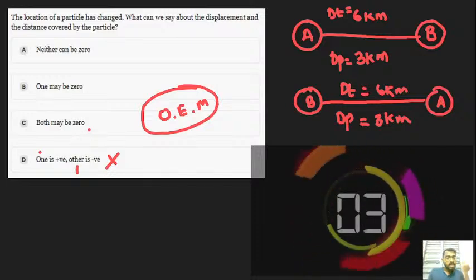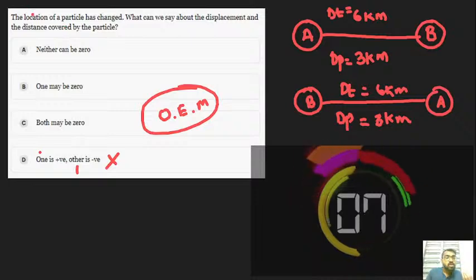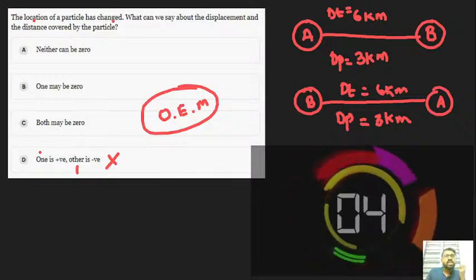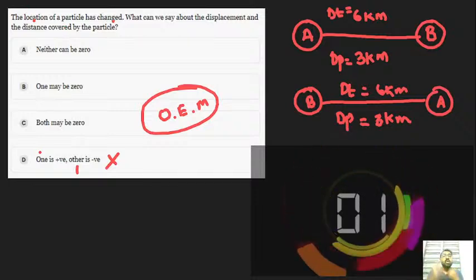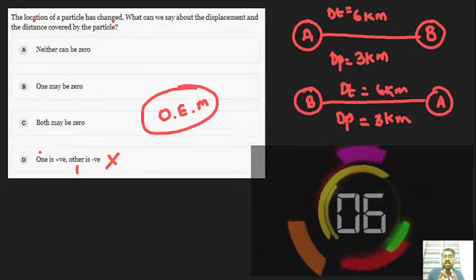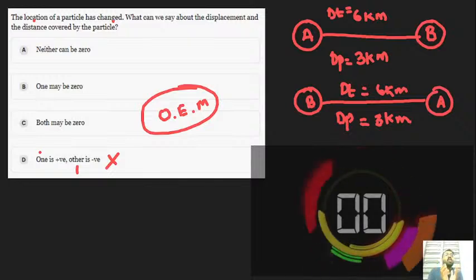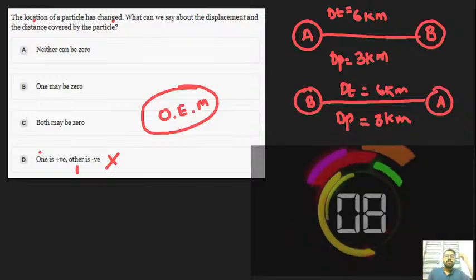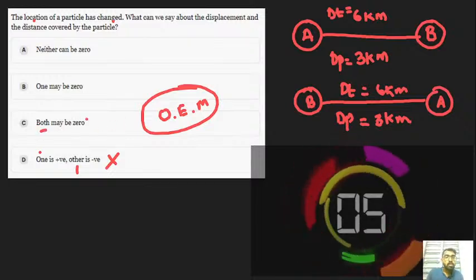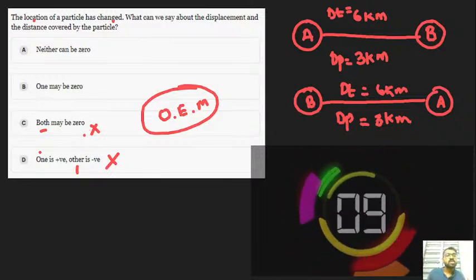C. Both may be zero. How can we say both may be zero? Because they have told the location of the particle has been changed. The location of the particle has been changed means definitely the distance has some value. If the distance has some value, definitely the displacement also has some quantity other than zero. So we can't say here both may be zero. It's absolutely wrong. Let's try the second option.